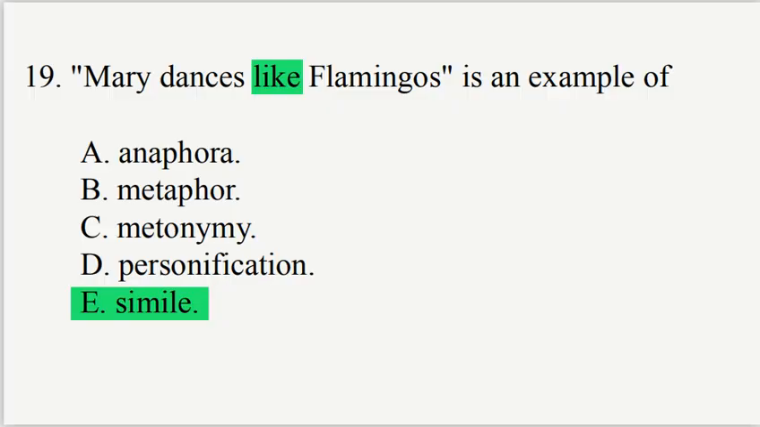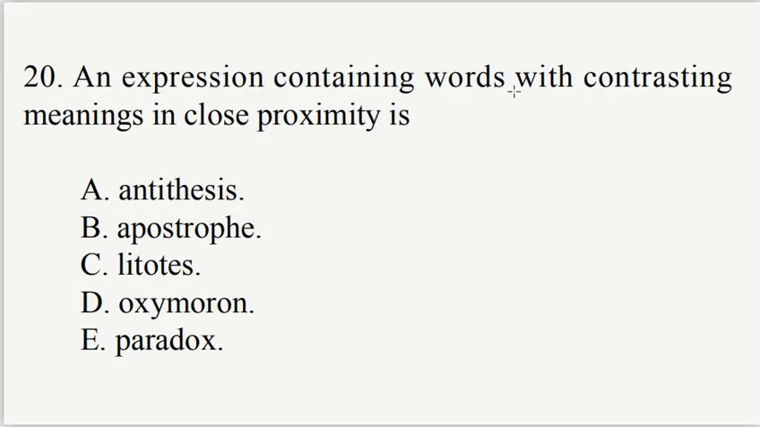Number 20. An expression containing words with contrasting meanings in close proximity is A. Antithesis, B. Apostrophe, C. Litotes, D. Oxymoron, E. Paradox. When you place two words that are opposite in meaning beside each other, like sweet sorrow, open secret, it is called oxymoron.